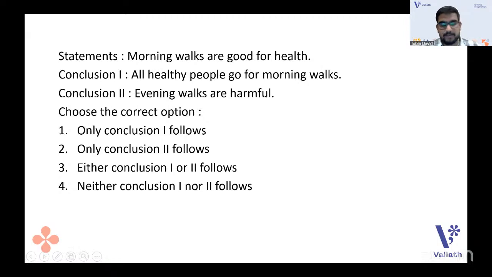Only conclusion 1 follows; only conclusion 2 follows; either conclusion 1 or 2 follows; neither conclusion 1 nor 2 follows. Which one will you go with? If there is a conclusion, the statement should have something regarding the conclusion. Morning walks are good for health is what is given. So by reading the conclusion, does it logically follow from the statement?